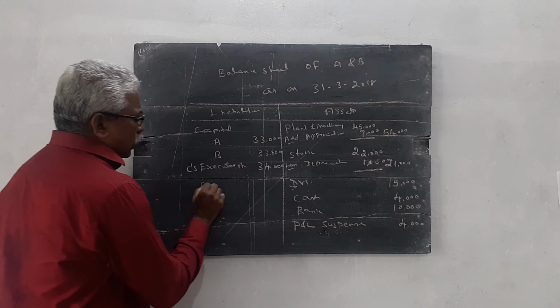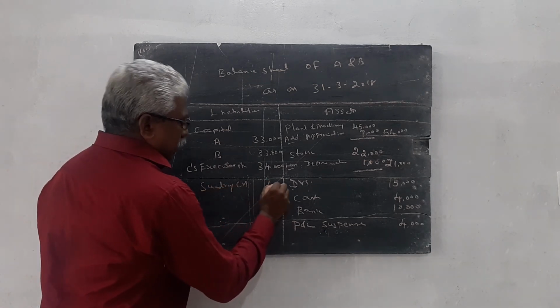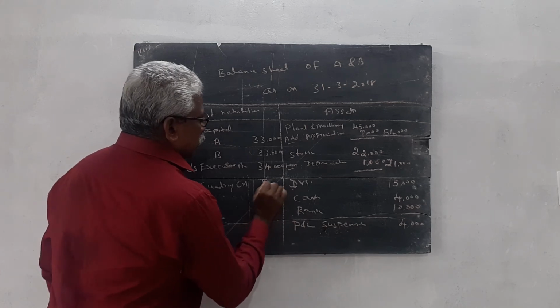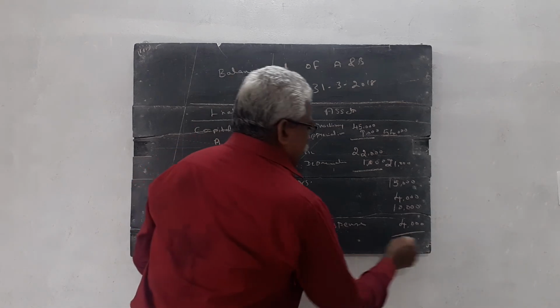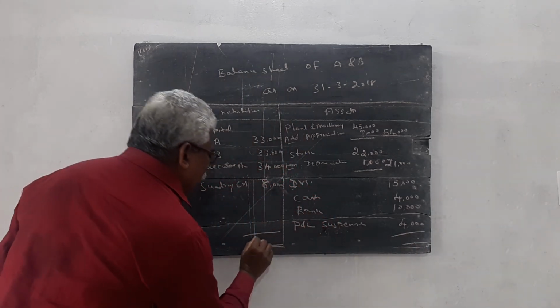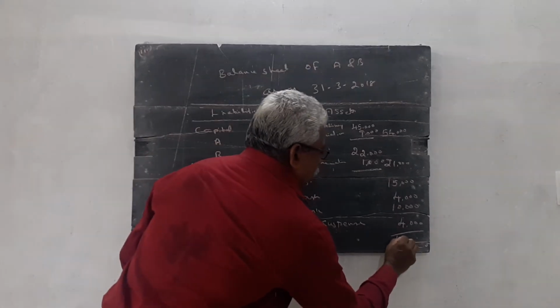Then there is one more item, sundry creditors, given in the previous balance sheet, rupees 8,000. Then we total it, and we get 1,08,000. Here also 1,08,000.